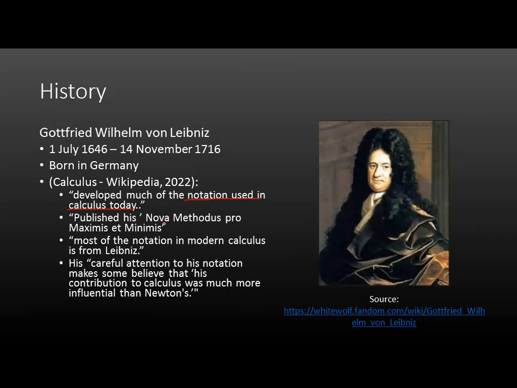I'm going to introduce to you later what notation is used. Here, he published Nova Methodus Pro Maximis et Minimis. There's an end quotation here, forgive me if I did not include it. This is basically, in English, a new method for maxima and minima. So this is about the maximum and minimum of anything.